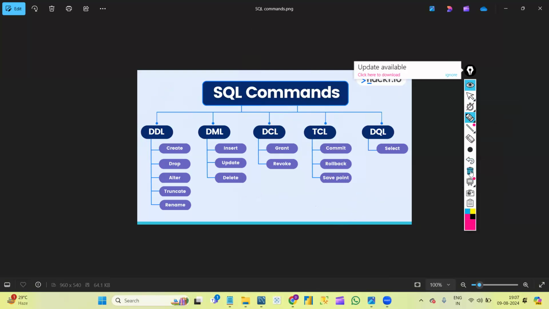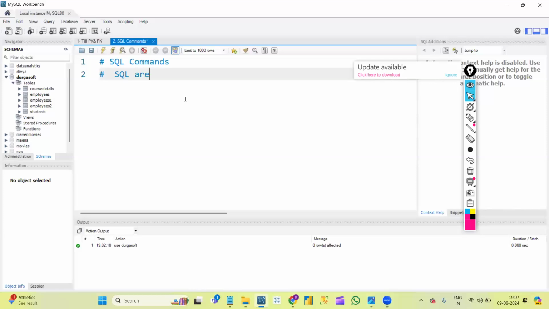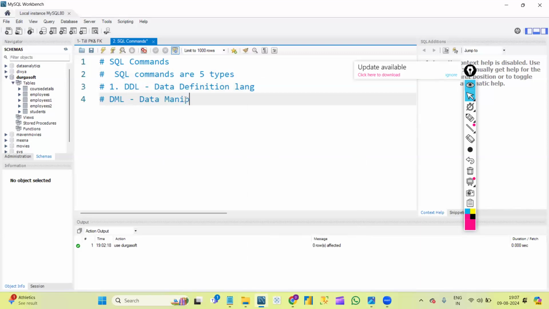Now let's see first what is a DDL command. So SQL commands are divided into 5 types, right? First is DDL commands, that is data definition language. Next, DML commands, that is data manipulation language.